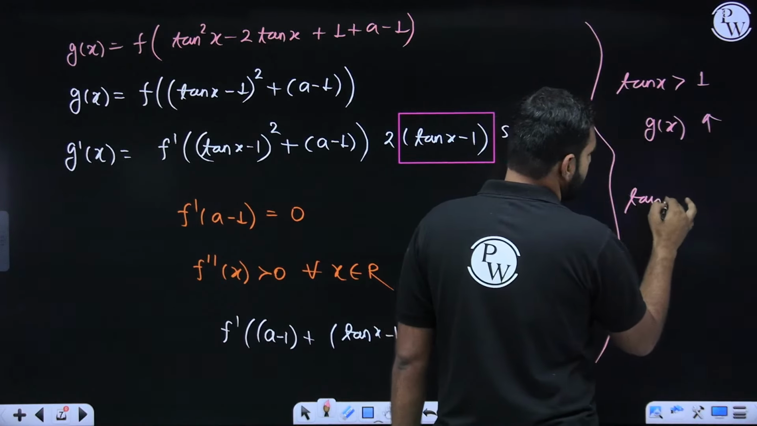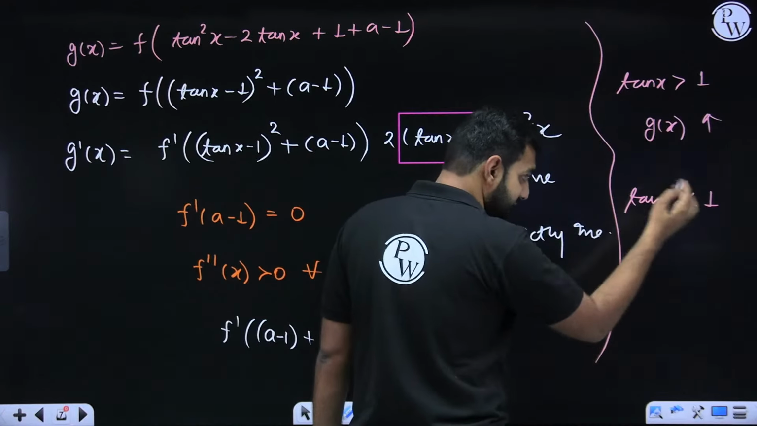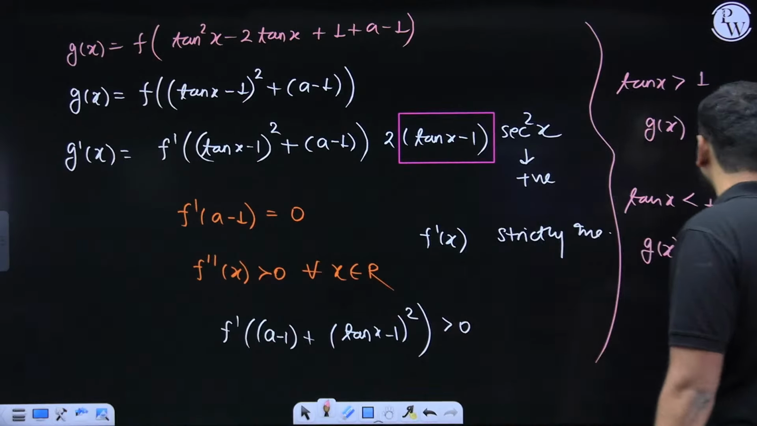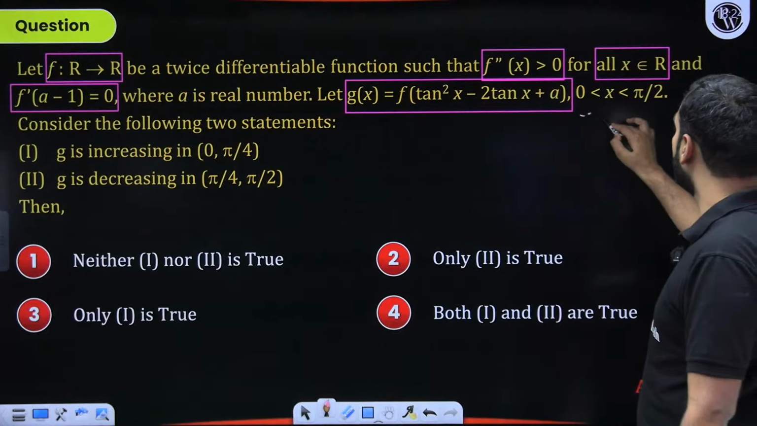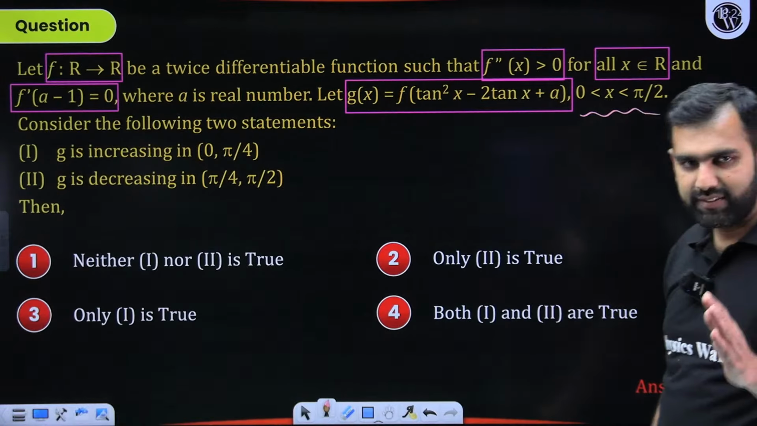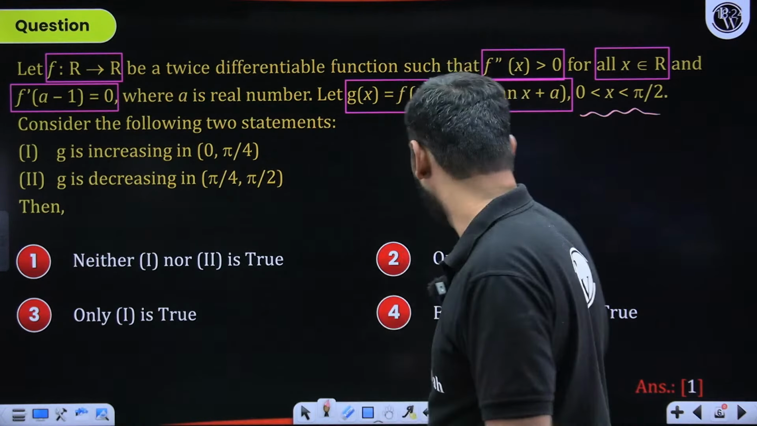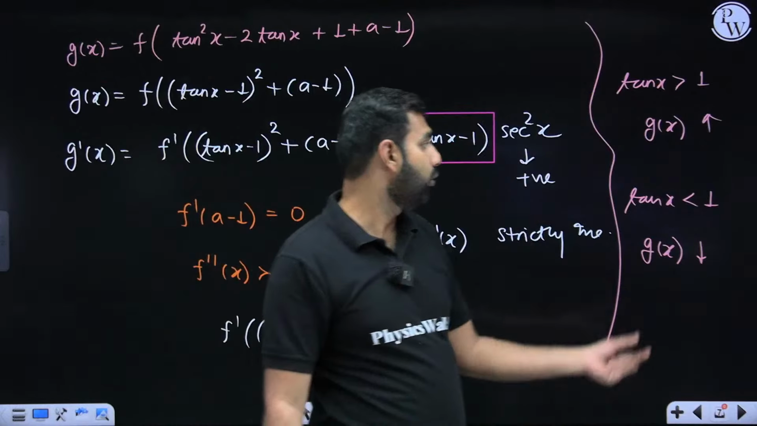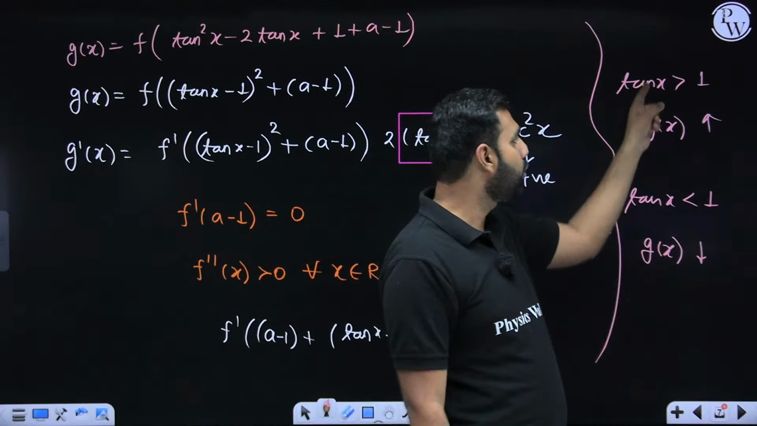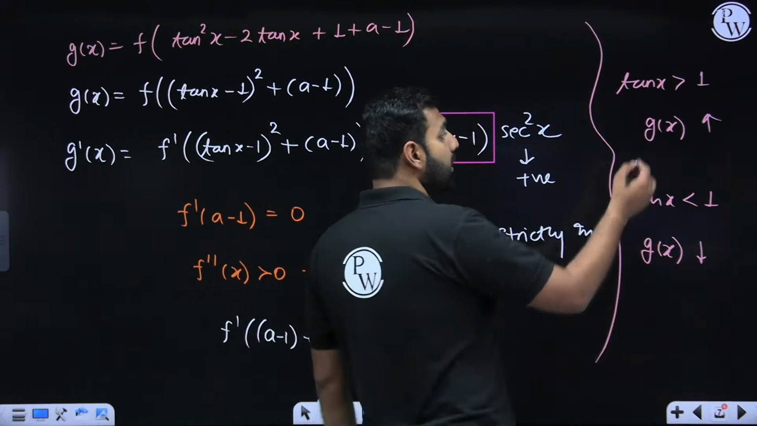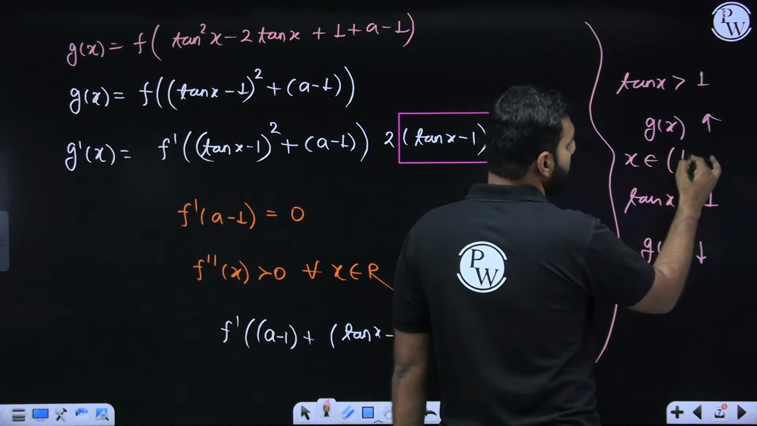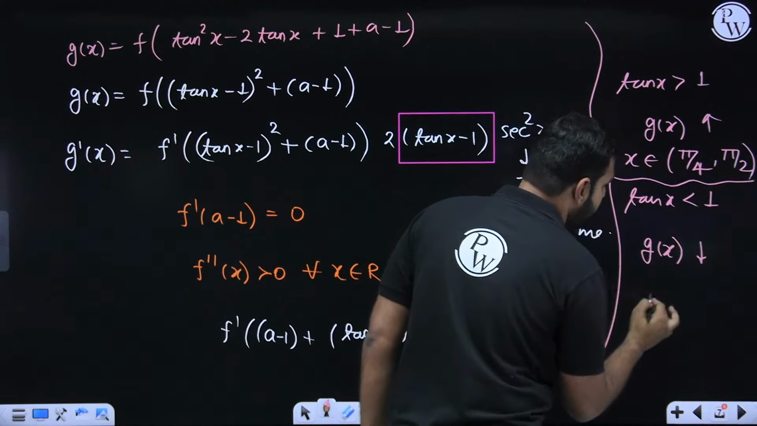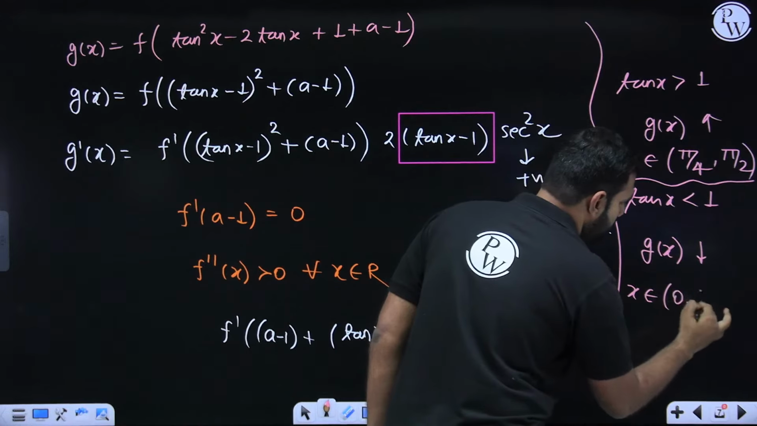Whenever 10x minus 1 is less than 0, which is 10x less than 1, g(x) will be decreasing. So by looking at the options, we can clearly conclude that, first of all, we were told that for g of x, x was between 0 to pi by 2. So between 0 to pi by 4, 10x is less than 1. And from pi by 4 to pi by 2, 10x is greater than 1. So it will be increasing when x is from pi by 4 to pi by 2, and it will be decreasing whenever x is from 0 to pi by 4.